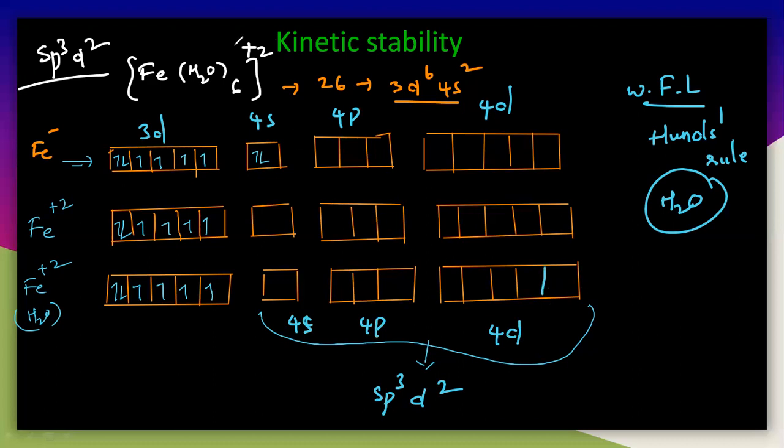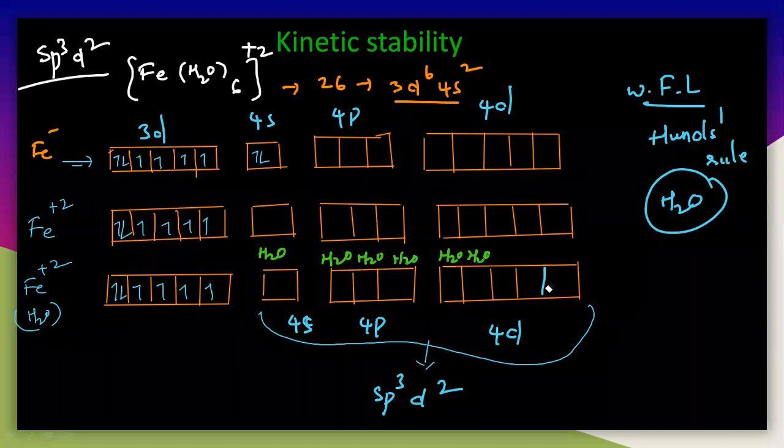So whenever all the 6 water molecules, see what happens here. So 6 water molecules, they will come here. Water molecule, here also one water molecule, sp3d2 here.